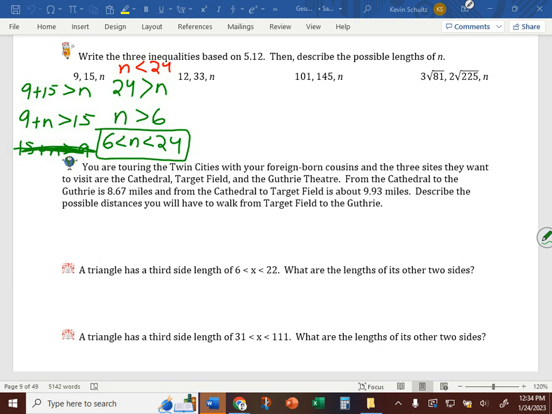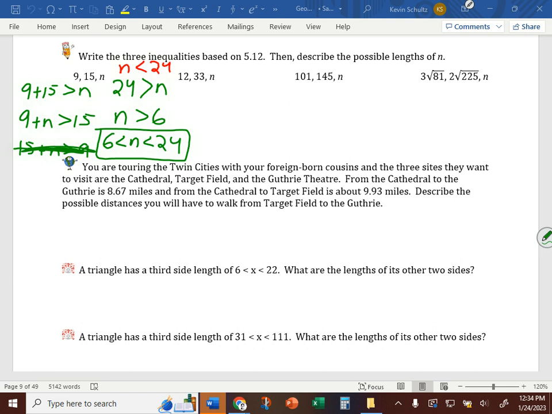Questions on the process? Yeah. Do we have to make the line thing? The graph? No, that was just me showing, just to remind you what compound inequalities are. No, you don't have to graph it. So that's the answer. Again, we're not solving for n here. We really can't without more information. But this gives us a range of possible values n could be based on the triangle inequality theorem.